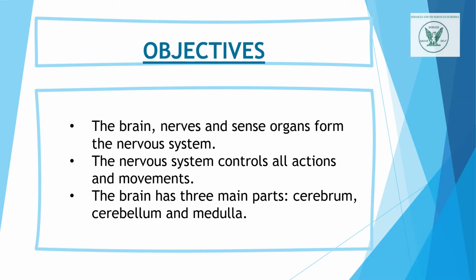The objectives of this unit: the brain, nerves, and sense organs form the nervous system. The nervous system controls all action and movement. The brain has three main parts: cerebrum, cerebellum, and medulla.